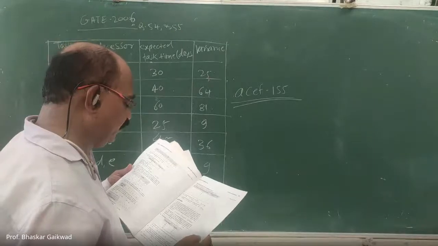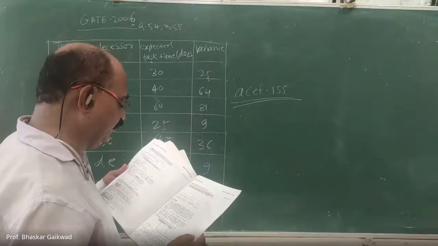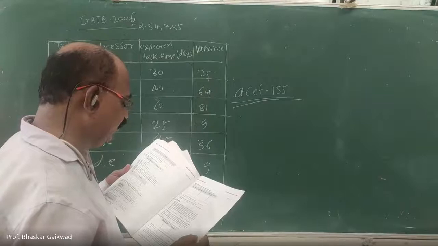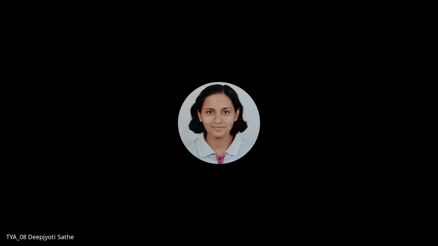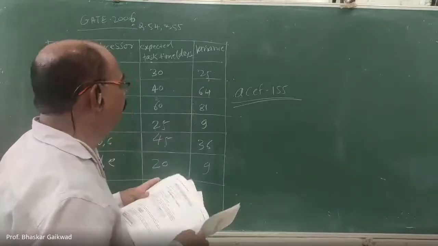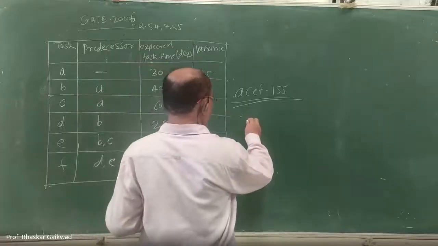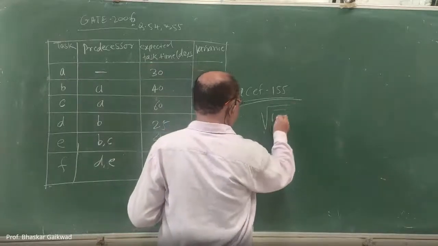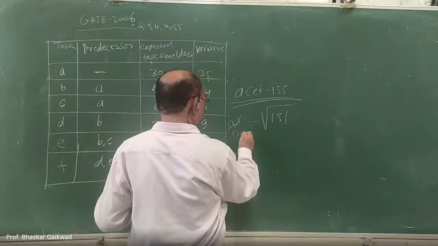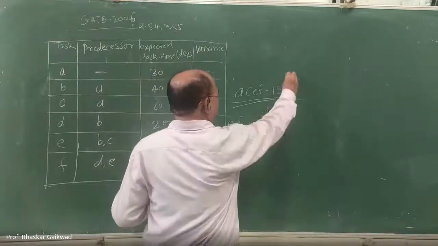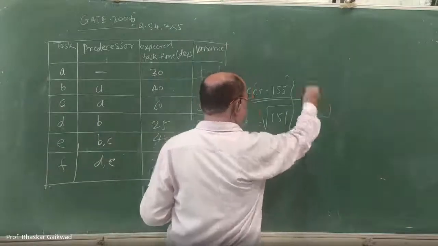Third answer, square root of 155. Last answer is square root of 151. Out of these, which is correct? Sir, D option, square root of 151. Yes, correct. This is the standard deviation. So if you get this answer, you will get the 4 marks.